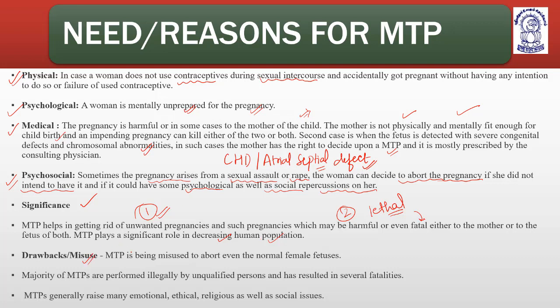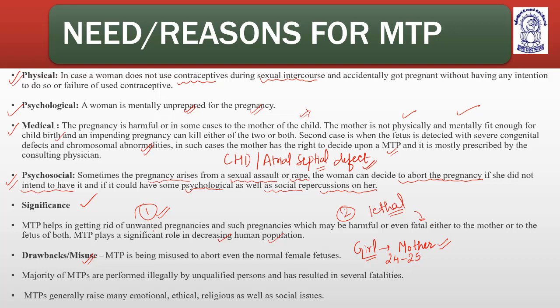What are the drawbacks? Misuse. MTP is being misused to abort even normal female fetuses. Maybe a girl of a lower age, around 24 or 25 years, gets to know that she is pregnant, and she is not mentally prepared, so she will abort the fetus for any of the reasons given above.